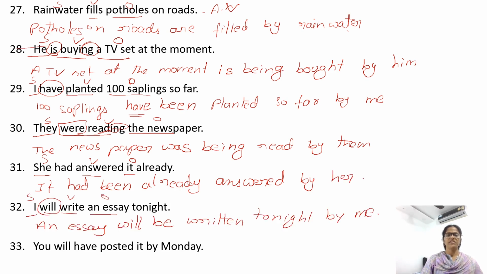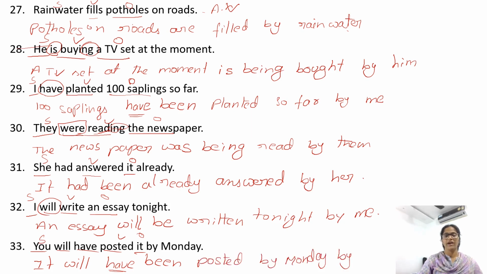You will have posted it by Monday. Posted is the verb, you is the subject, it is the object. It, you have will, it will, you have also, write that down. It will have been. After have, has or had, we need been. It will have been posted by Monday by you.